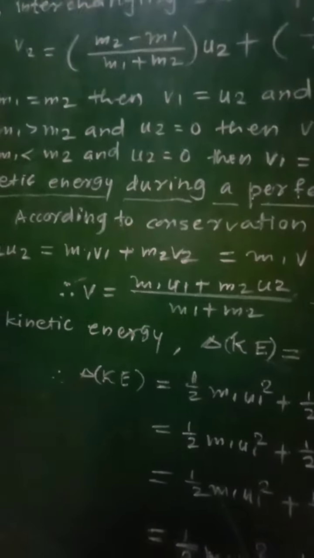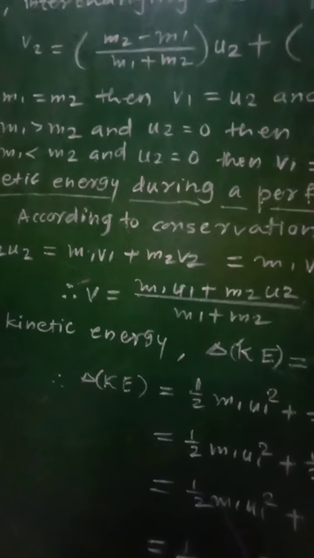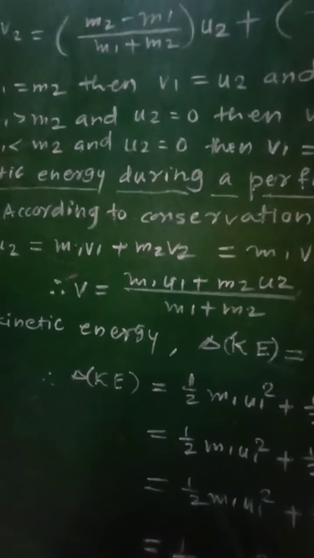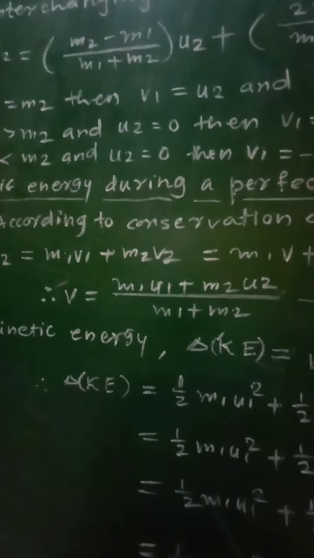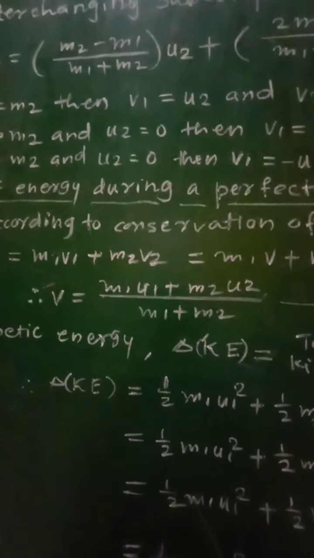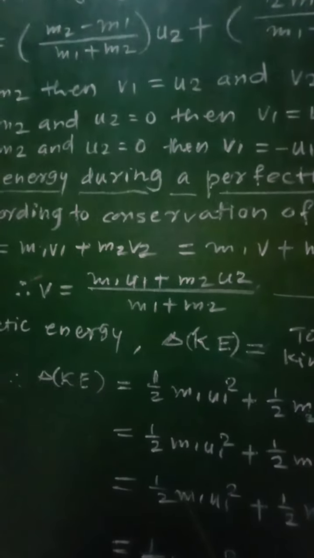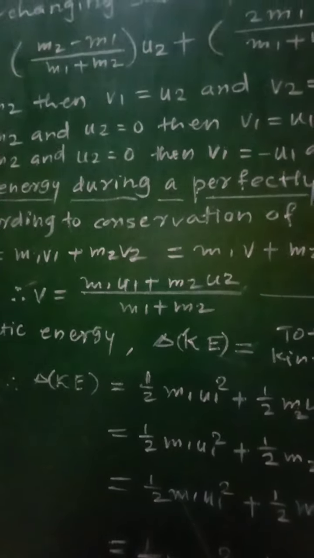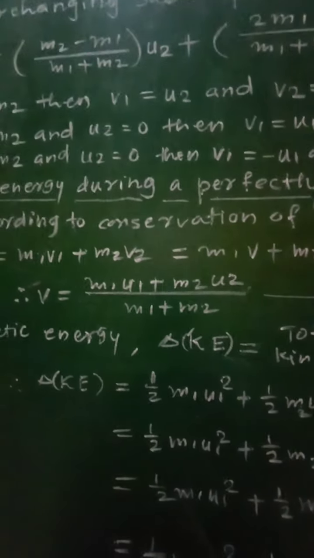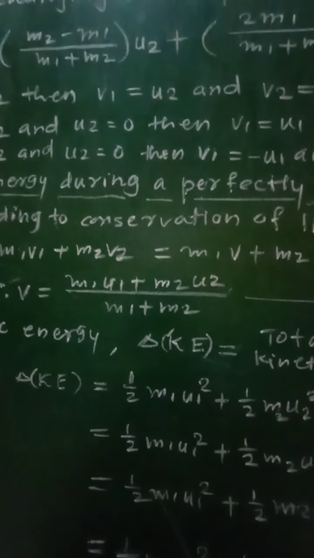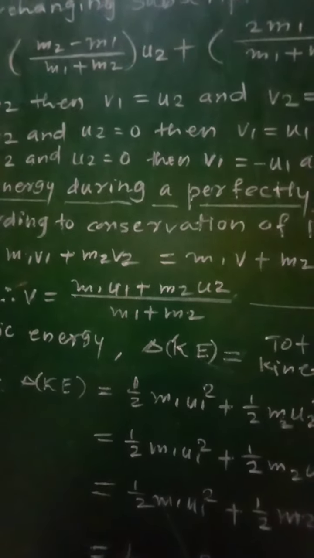We know that before collision these bodies will have different initial velocities, but after collision the two bodies will stick together, or be joined together, and therefore they will move with the same velocity phi.